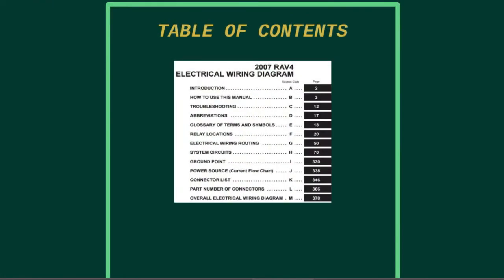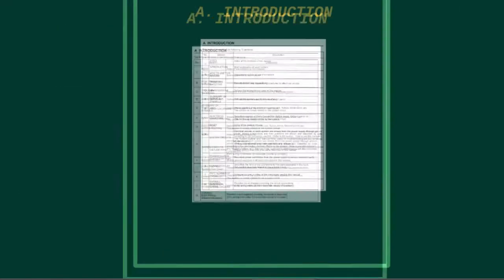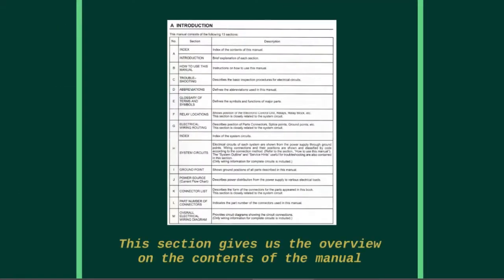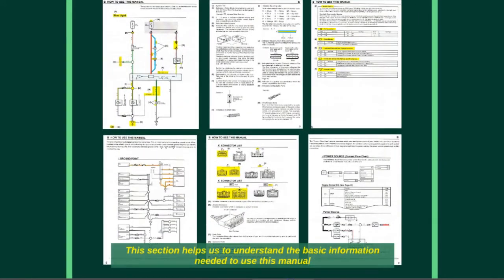Table of contents. It is the fastest way to find the wiring diagram or information you need. Introduction. This section gives us the overview on the contents of the manual. How to use the EWD. This section helps us to understand the basic information needed to use this manual.